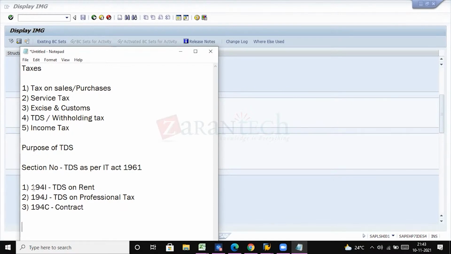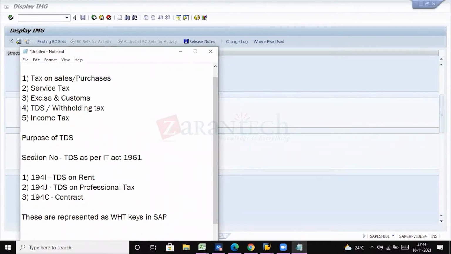These section codes are just a description code. These will be represented in SAP as withholding tax keys, WHT keys in SAP.